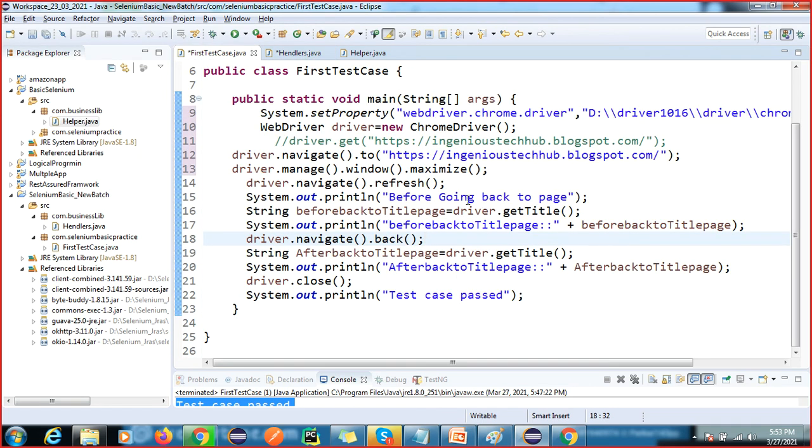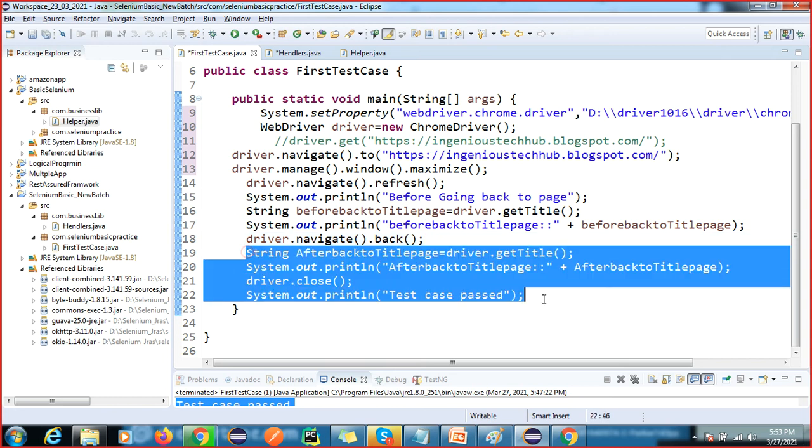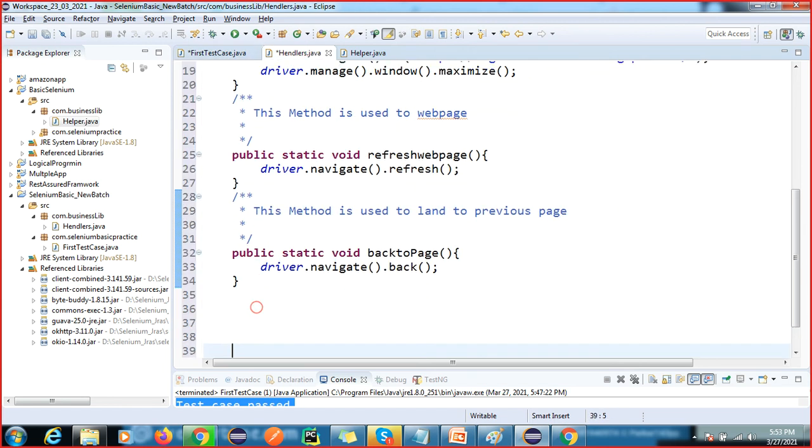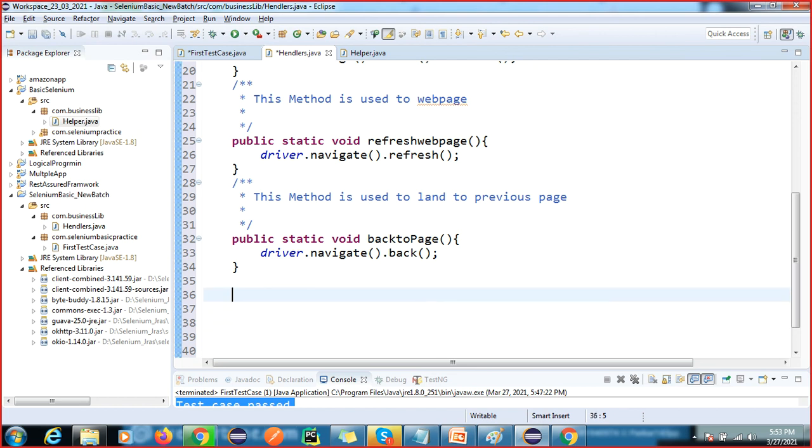Now I have to create a method for the title. Okay, so how to capture the title? We'll go here and create a method called public static, because I have to give a string type, get title.